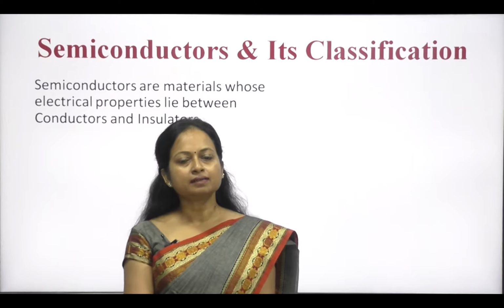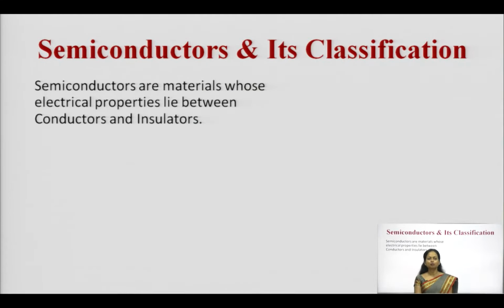Semiconductors are those materials whose electrical properties lie in between the properties of conductors and insulators. From the name itself it is clear, semi means what? Half. So, those materials whose property lies in between the properties of conductors and insulators are known as semiconductors.